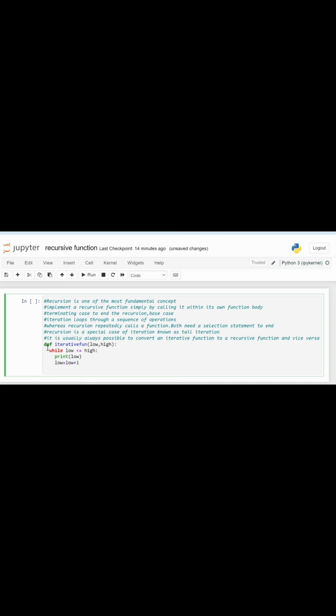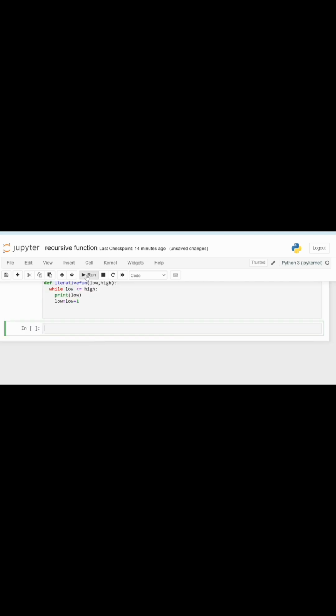Now see, we have provided a base case here. The termination statement is low less than or equal to high. Let's run it first to see if there is an error. There is no error. Now we call the iterative function with 1 and 7.